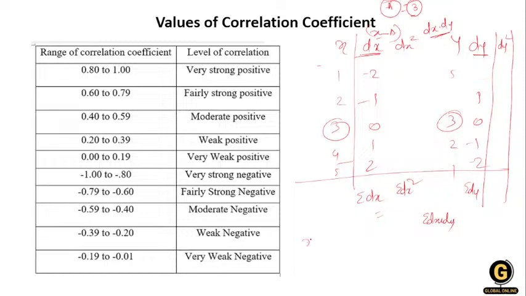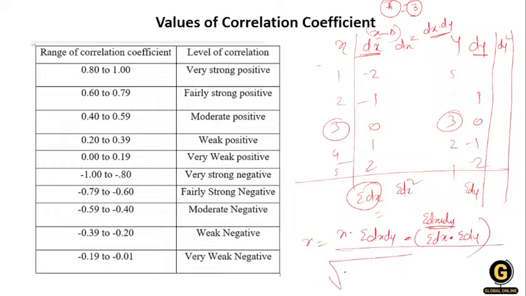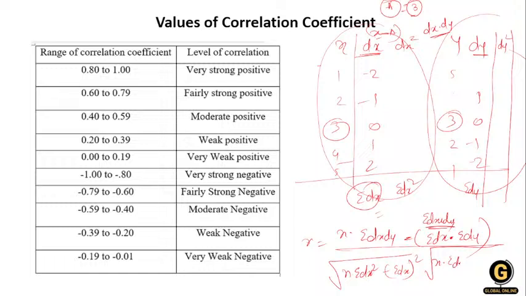The formula for r is n times the summation of dx dy, minus the summation of dx times the summation of dy, divided by the square root of, first for the x variable, n times the summation of dx square minus the summation of dx whole square, multiplied by, for the variable y, n times the summation of dy square minus the summation of dy whole square.